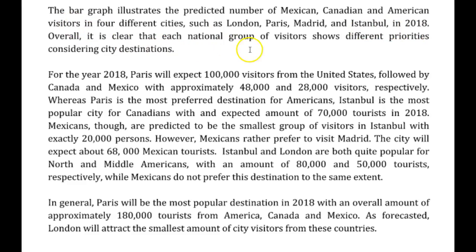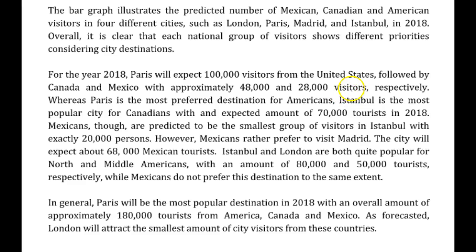Overall, it is clear that each national group of visitors shows different priorities when considering city destinations. For the year 2018, Paris, I would just say Paris expects, or Paris is expecting. For the year 2018, Paris expects 100,000 visitors from the United States, followed by visitors from Canada and Mexico, with approximately 48,000 and 28,000 visitors respectively.